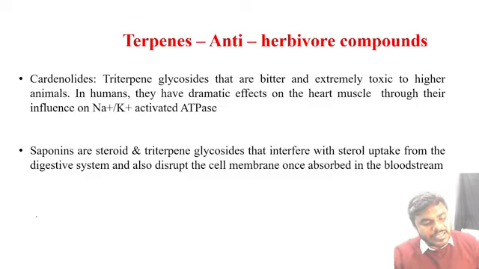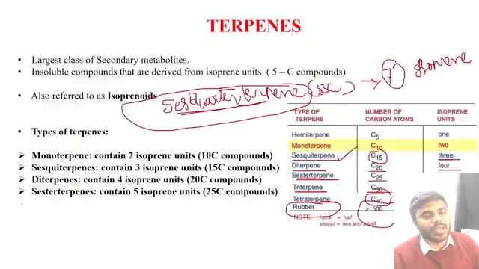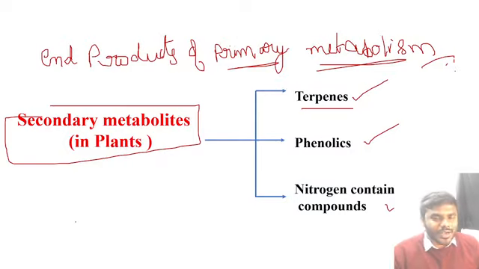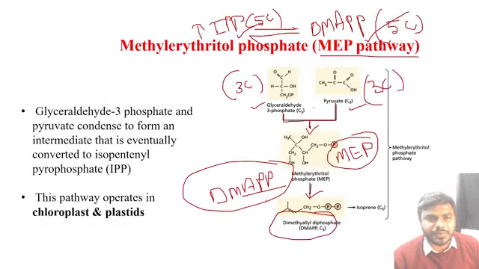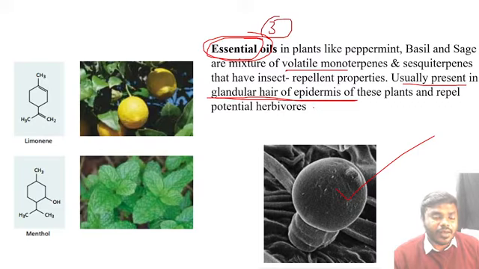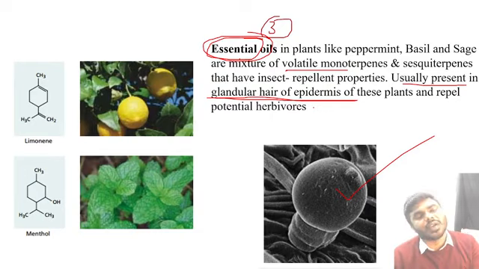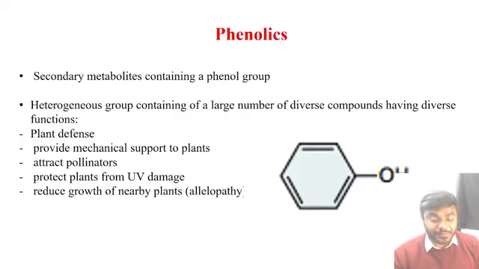Friends, this is about the first class of secondary metabolites, terpenes. So I can tell you 99 to 100% the question won't go beyond the level of whatever we studied. But the only point here, friends, is that it's a kind of rigid concept. You people have to remember this with great patience. This is about the terpenes, right? You have to remember all the terpenes, all the pathways, and which terpenes are acting against the herbivore, which terpenes are acting against the insect.